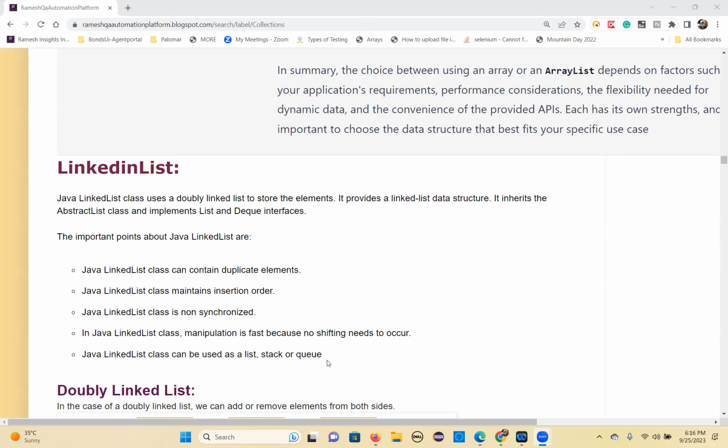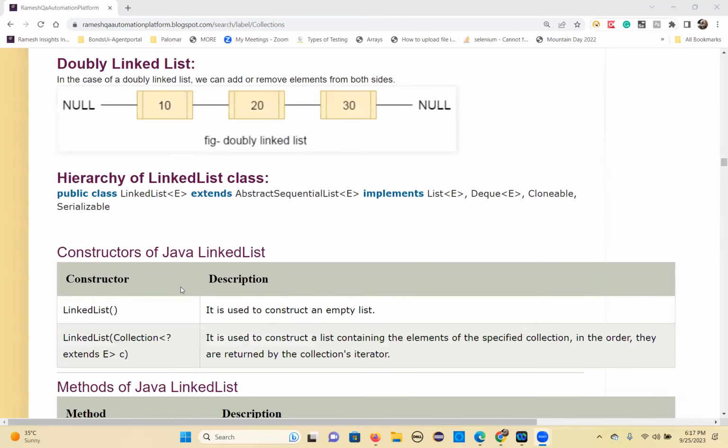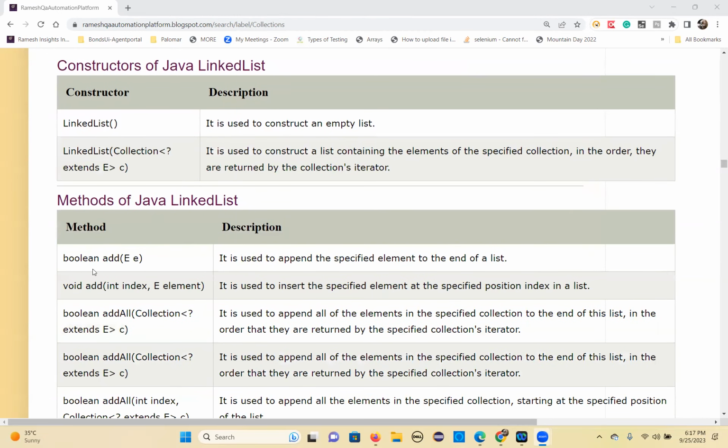Doubly linked list means you can insert elements here, and this element is pointing to this element. That's a doubly link. You can insert here also, and you can get elements from here and from here. That's what a doubly linked list means. The hierarchy of LinkedList is that LinkedList extends AbstractSequentialList and implements List and Deque. These two interfaces are implemented in the LinkedList. So there are different, extra methods, not the same as ArrayList.